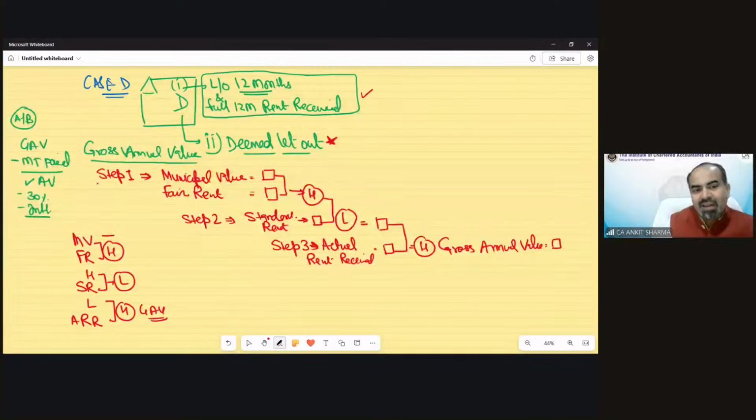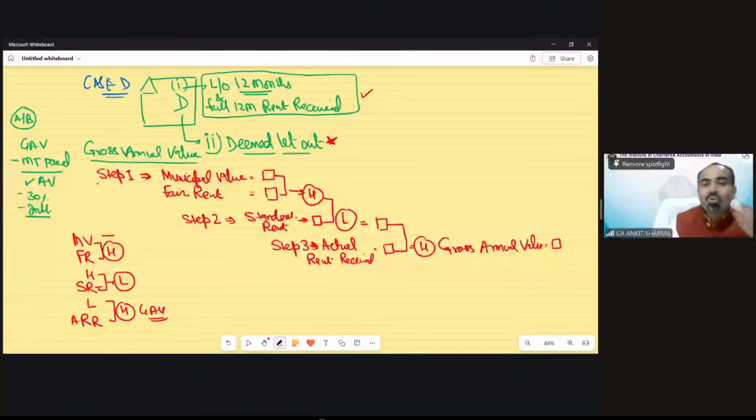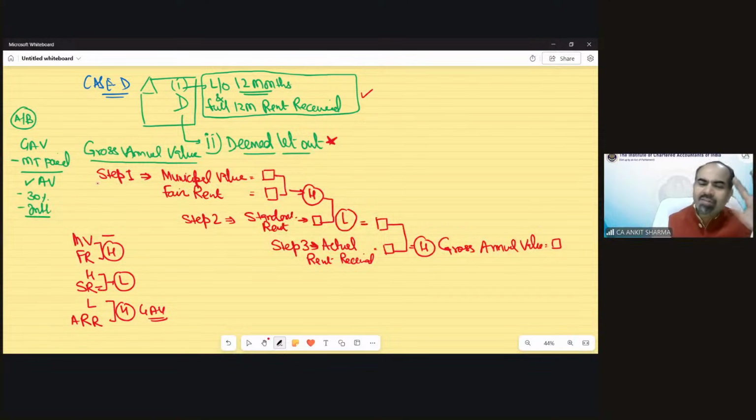Suppose this higher is there, and now standard rent is not given. Then consider it as a dash. So between the higher and the dash, the lower would again be this higher value. If you write 0, then maybe by mistake you will take the lower value as 0. That's why I'm asking you to mark a dash. If any value has not been given, then the other value needs to be taken. If municipal value is not there, fair rent is automatically the higher value. If standard rent is not given, then dash, and that higher value automatically will be my lower value.